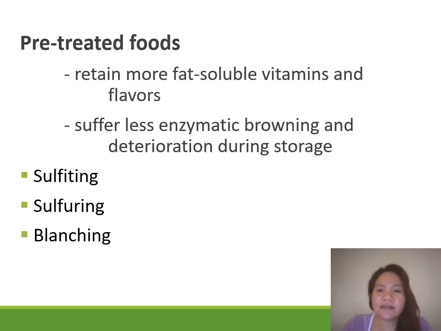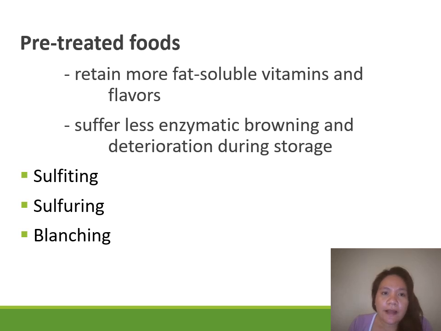So pre-treatment is important before drying because it retains more fat-soluble vitamins and flavors. So when you apply pre-treatment, you basically retain those fat-soluble vitamins such as your vitamin A, D, E, and K. Okay, and basically you retain some flavors as well.